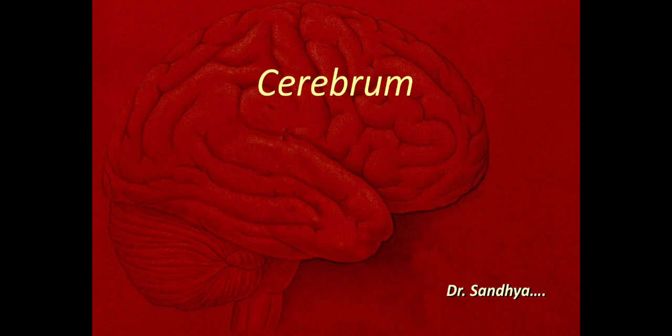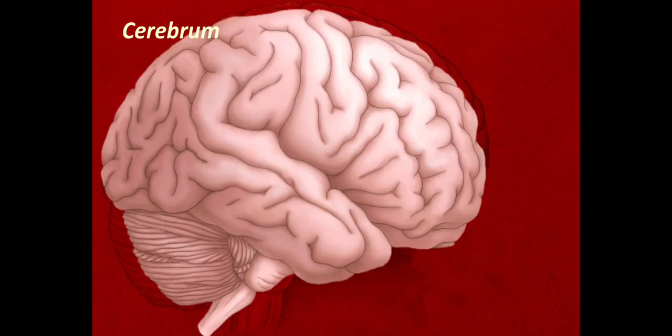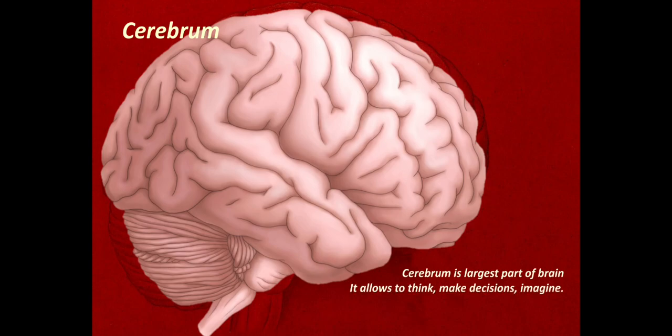Today we'll discuss the topic of the cerebrum. The cerebrum is the largest part of the brain. It allows us to think, make decisions, and imagine. It contains about 10 million neurons and its weight is about 1400 grams.